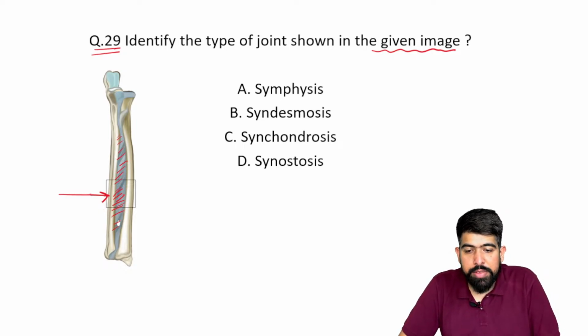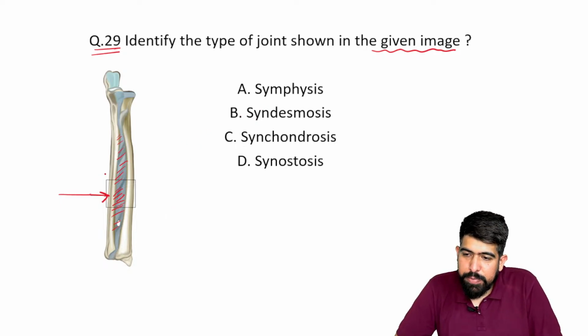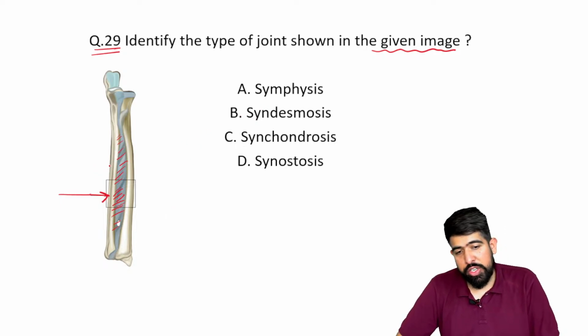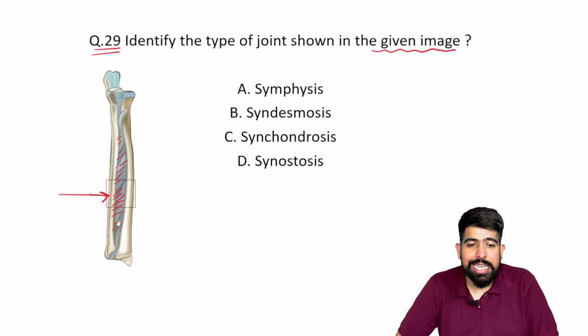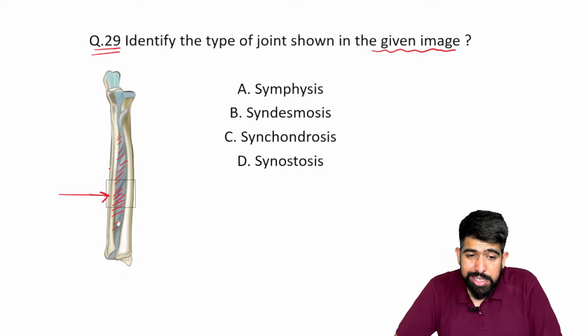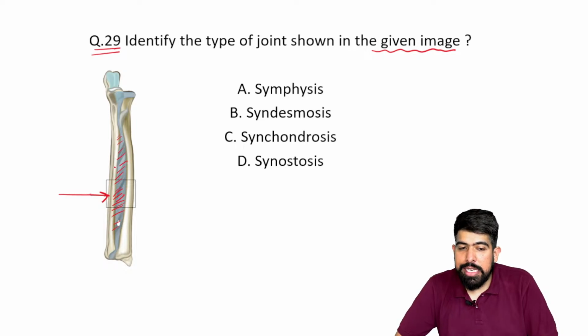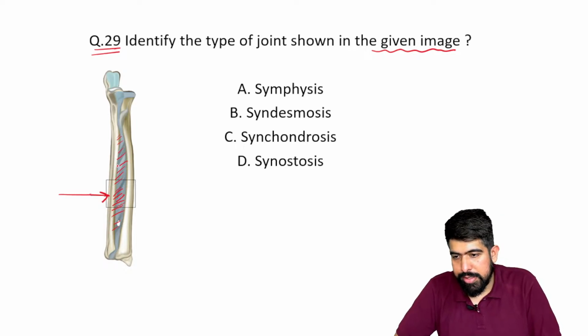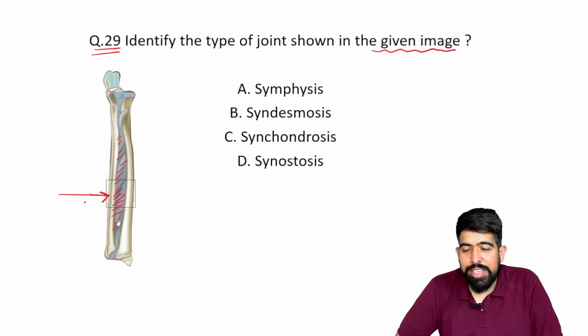The main confusion is the options, because they're given as A symphysis, B syndesmosis, C synchondrosis, and D synostosis. So the options given are confusing.